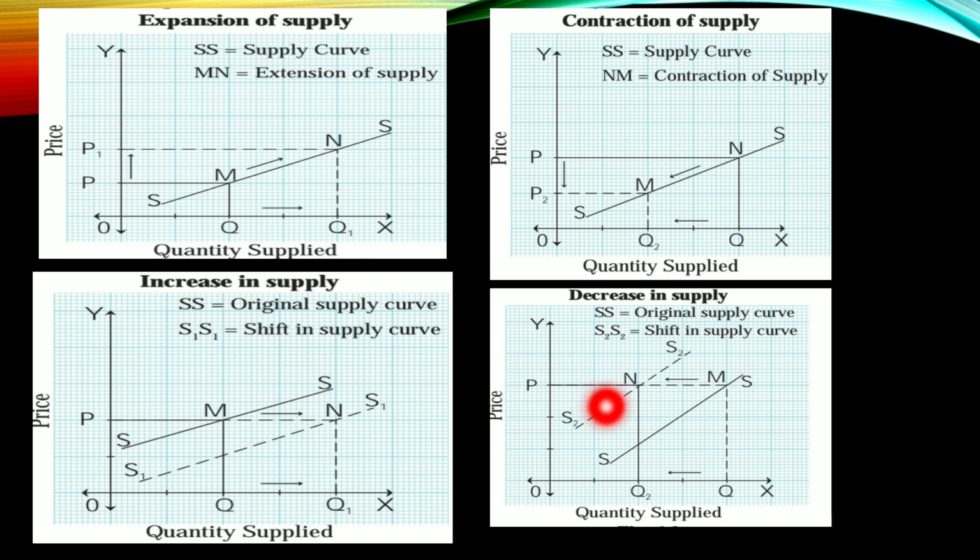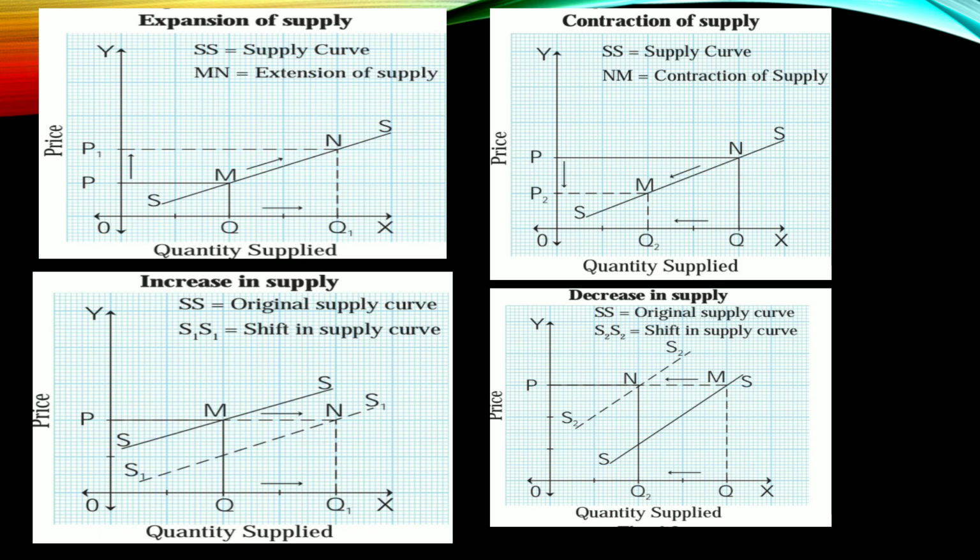In decrease in supply, due to unfavorable changes in other factors, supply falls. So the supply curve shifts to the left. Here in increase in supply the curve shifts to the right-hand side and in decrease in supply the curve shifts to the left-hand side. Clear? I repeat: in expansion, supply rises due to price, other factors remain constant.